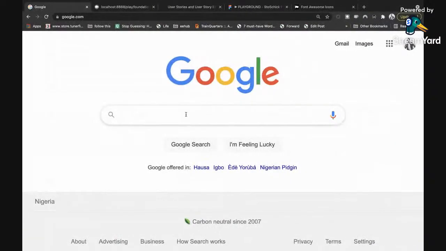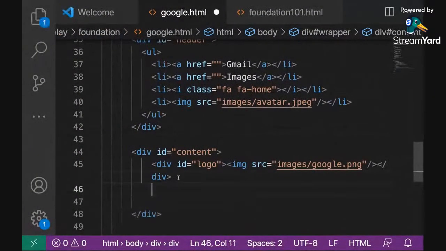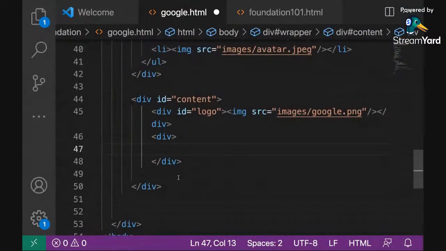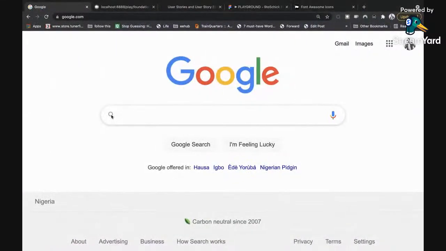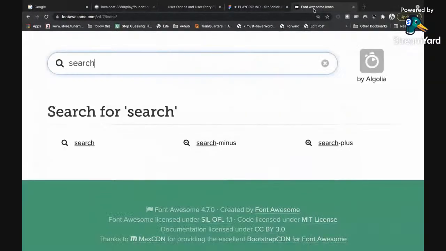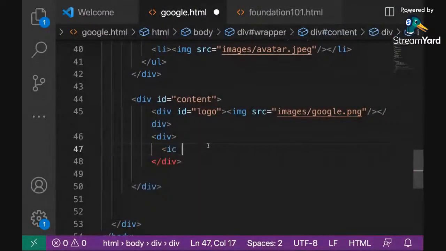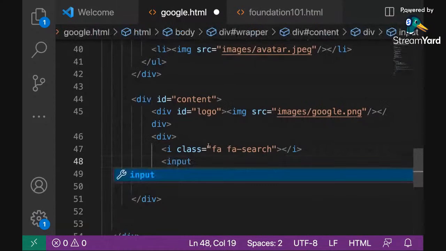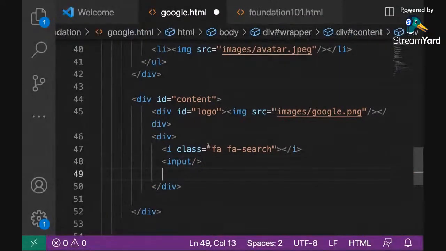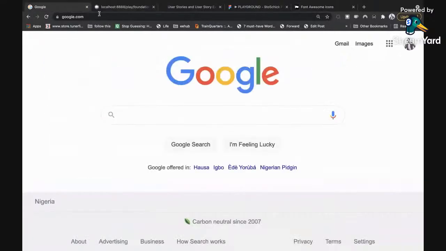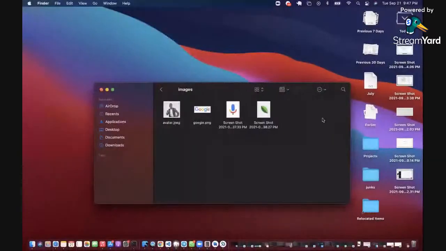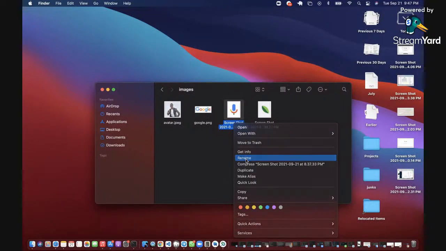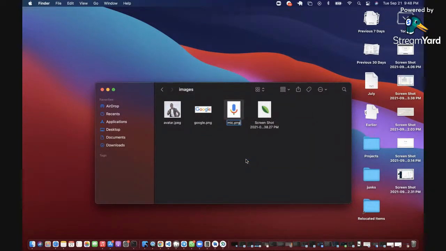Then the next thing is this massive input box. So I'm going to just come here and put this right here. And then we have the first guy, which is this search icon. And don't forget that I told you that there is a search icon available from Font Awesome. So I will use that search icon. That is fa fa-search, right? And then after that is an input box, you know. And then after that is this microphone, which I already got as an image right here. So let me just rename it so that I can easily, I will call it mic.png, right, or is it PNG now?